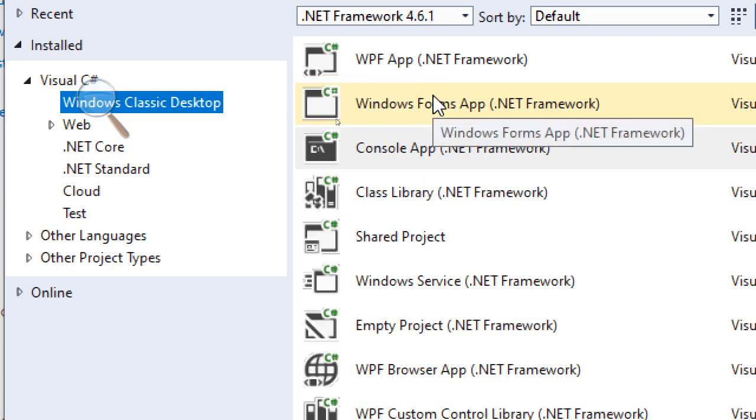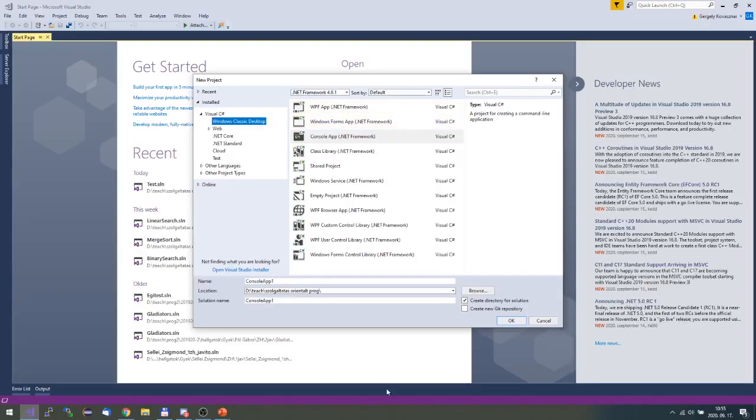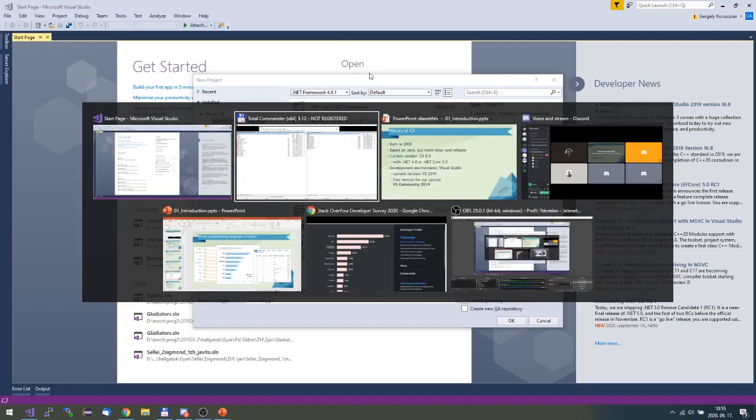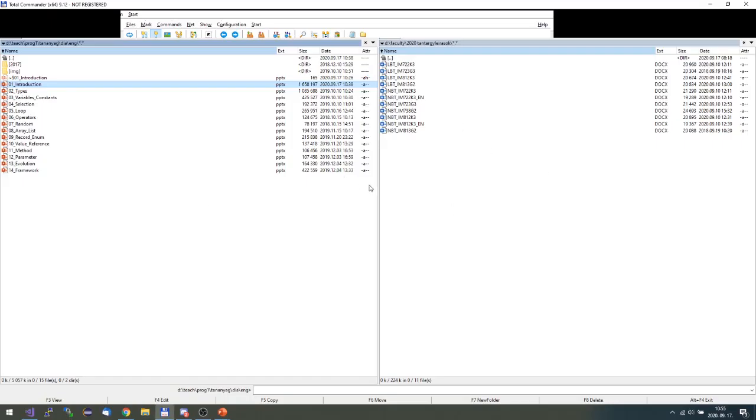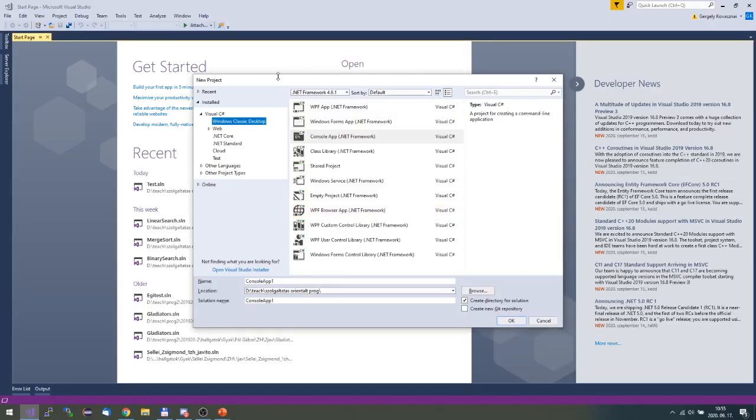Actually, you did. You have not developed a Windows Forms application, but we use Windows Forms applications all the time. This is a Windows Forms application here, or this is a Windows Forms application here. Windows Forms applications have windows and combo boxes and text boxes or buttons or check boxes. So we use Windows Forms applications all the time.